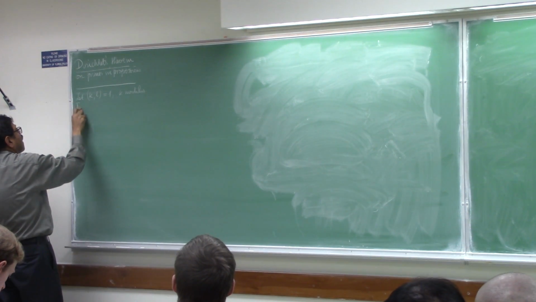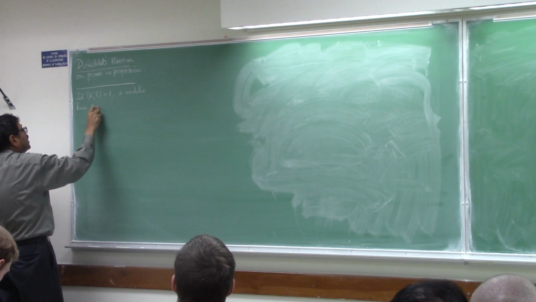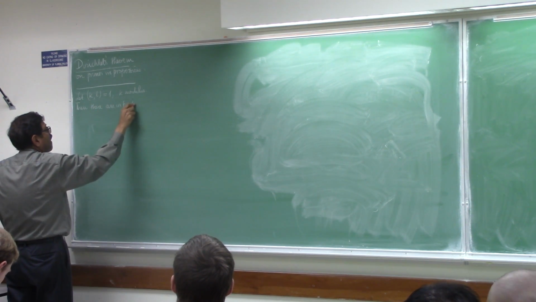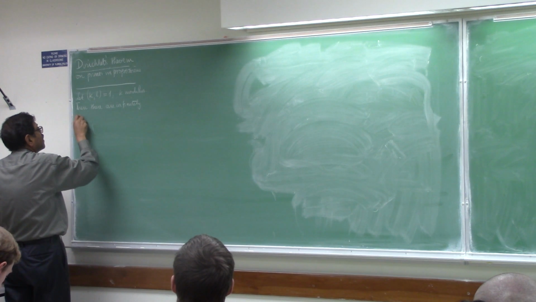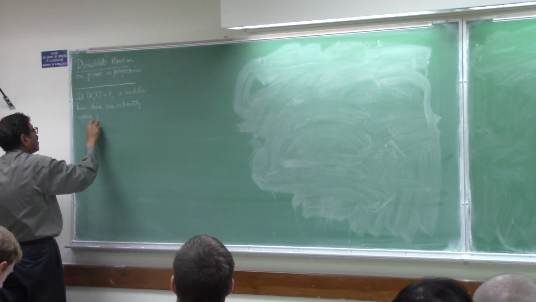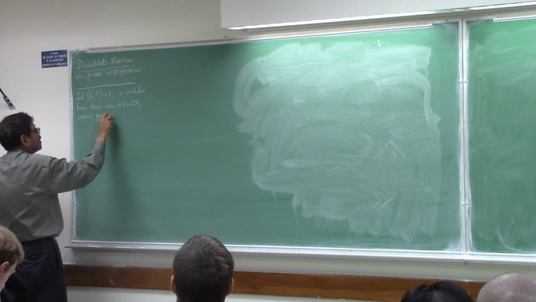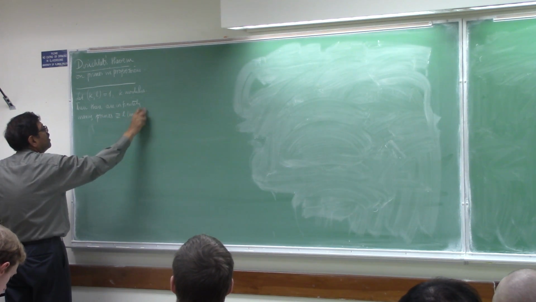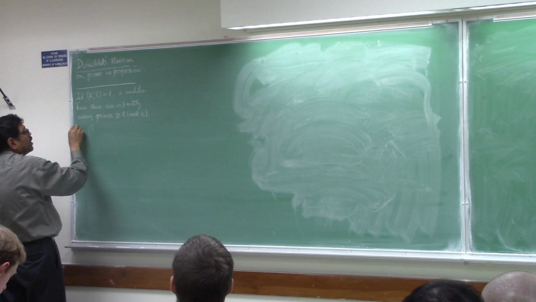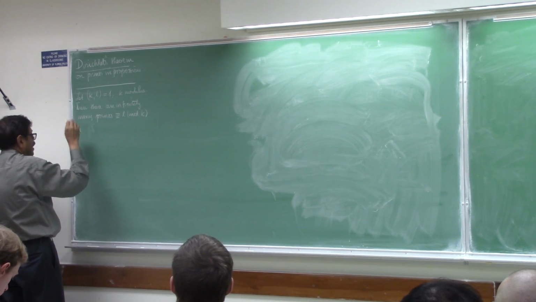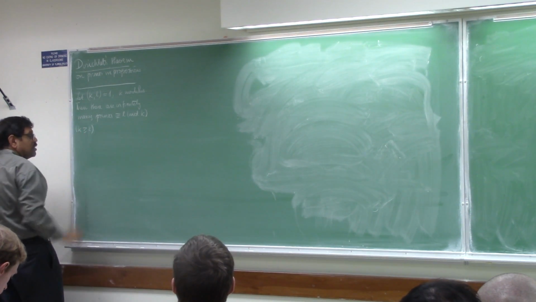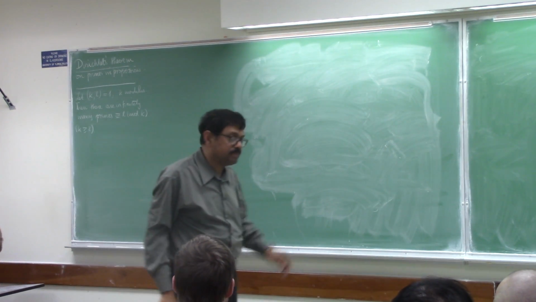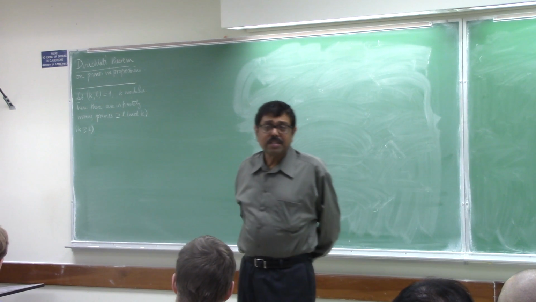And there are infinitely many primes congruent to L mod K. Of course, this is of interest only when K is greater than 2. So this is Dirichlet's theorem.